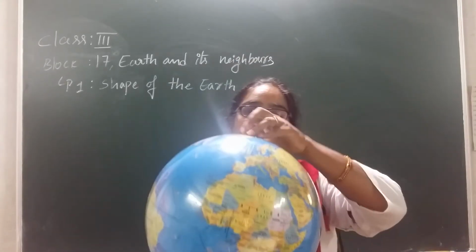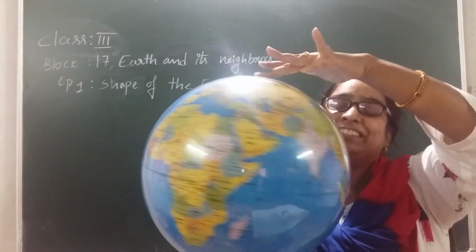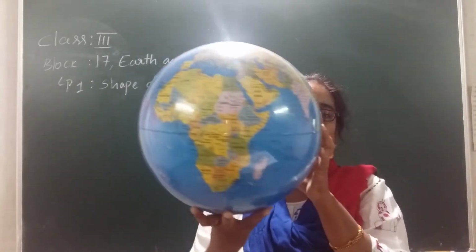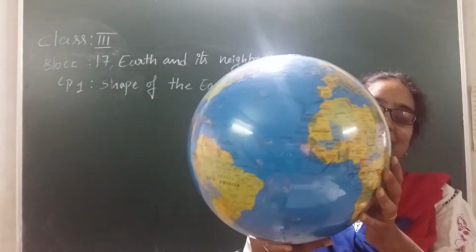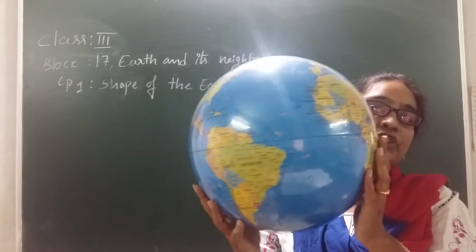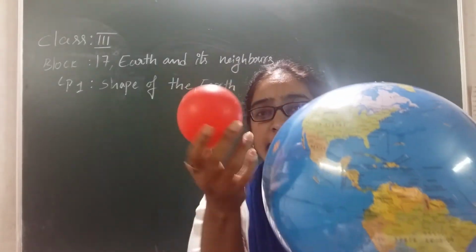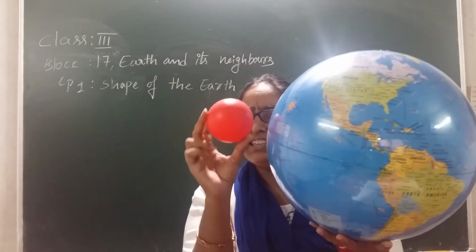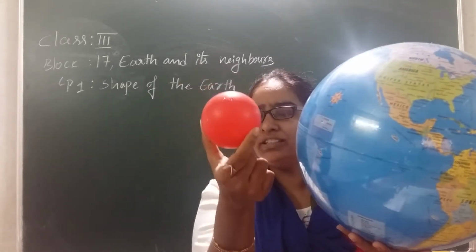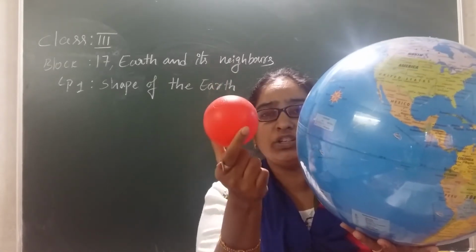Okay children. Now see what I have in my hands. Can anyone tell what is this? Yes. It's a globe. Right. So how does it look like? It is in which shape? Yes. It is very similar to this one, right? Is it similar to this one? Which shape is the ball in? Yes, it is in a sphere shape. Just now we talked about it.